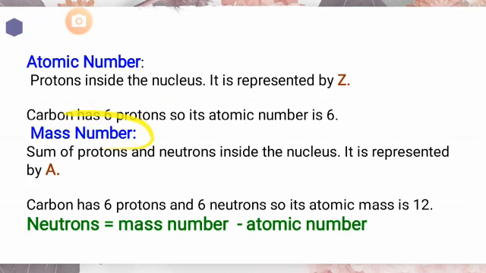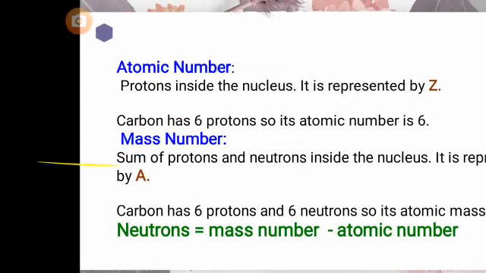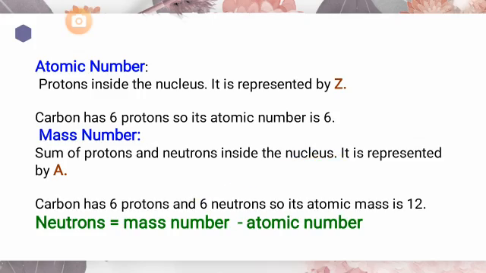While mass number is the sum of protons and neutrons that are present inside the nucleus. As I have told you, an atom consists of two structures, nucleus and shell. Shells are the circular orbits in which electrons move, while the nucleus has two main subatomic particles, protons and neutrons.